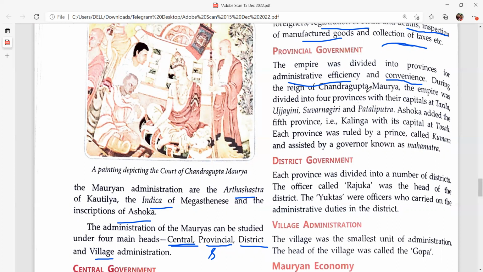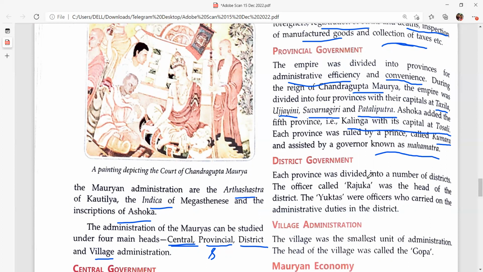During the reign of Chandragupta Maurya, the empire was divided into 4 provinces. What were the 4 provinces? Taxila, Ujjayini, Suvarnagiri, and Pataliputra. So these 4 provinces can come in the exam. Ashoka added the 5th province, Kalinga. And what was the capital of Kalinga? Toshali. Toshali was the capital of Kalinga. Each province was ruled by a prince called Kumara, assisted by the governor Mahamatra.